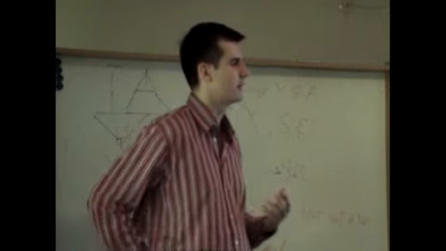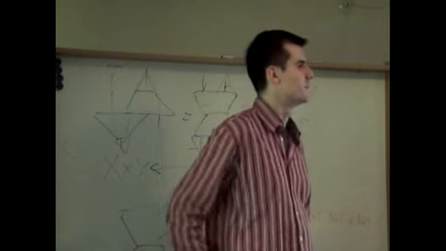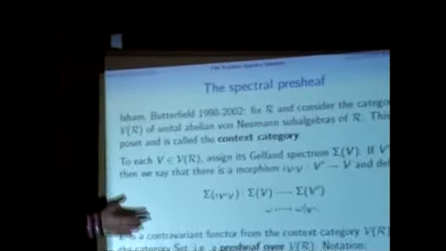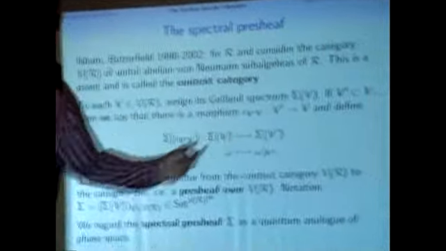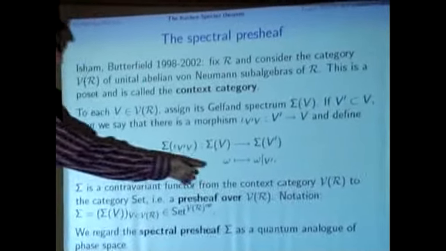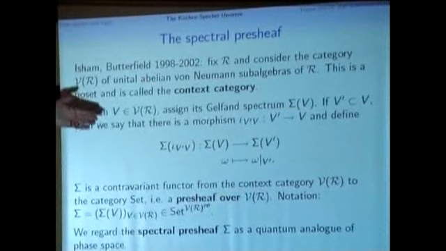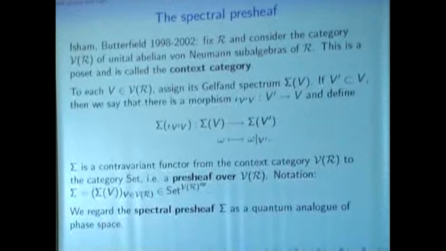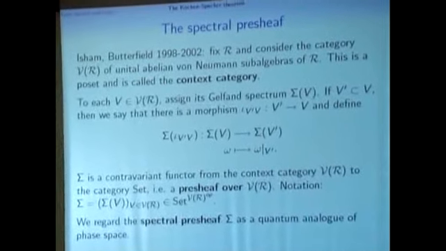And then we have to say how to get from the spectrum of a larger algebra to that of a smaller. This is also as simple as you could wish for. You simply restrict the elements. And the elements in the Gelfand spectrum are pure states. Explicitly, we would think of them as pure states. They're also multiplicative states.